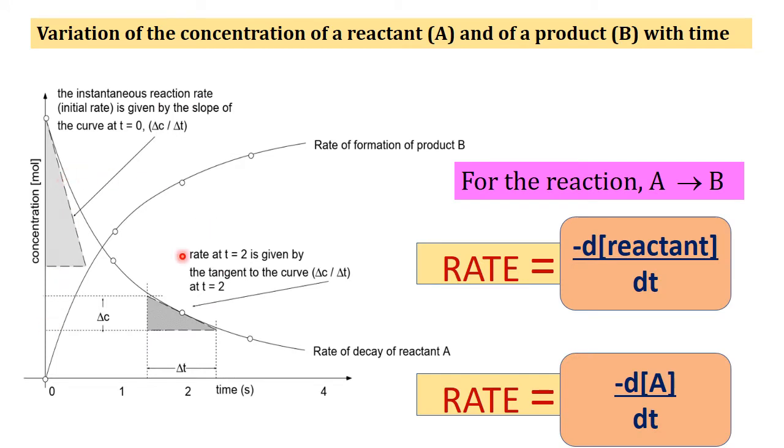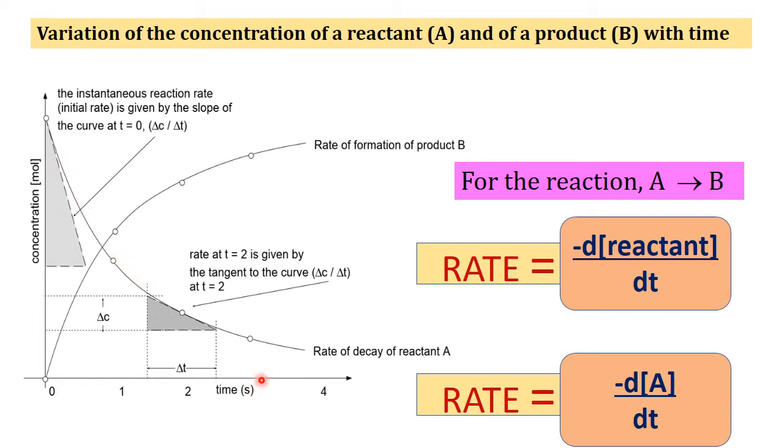The figure shown is the plot of concentration of the reactant and the product against time. Let us first see the curve which represents the rate of decay of the reactant A. The curve is steepest at the start, that is when t equals 0, and becomes progressively less steep as the reaction proceeds.